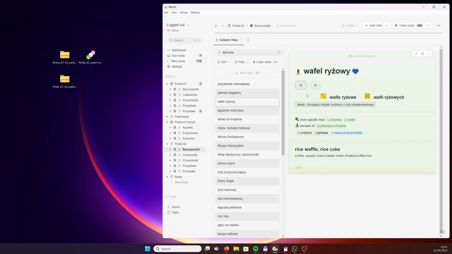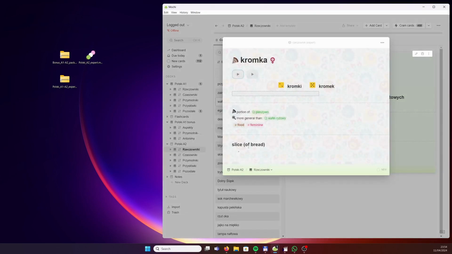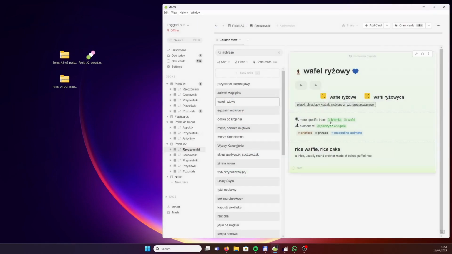So we've got the pronunciation, of course. Wafel ryżowy. Wafle ryżowe, wafli ryżowych. And some related items, such as kromka. It's a slice, but it's only used when you're talking about bread. A slice of bread. Here, it resembles a slice of bread. It's very, very similar. So it's like a type of kromka.